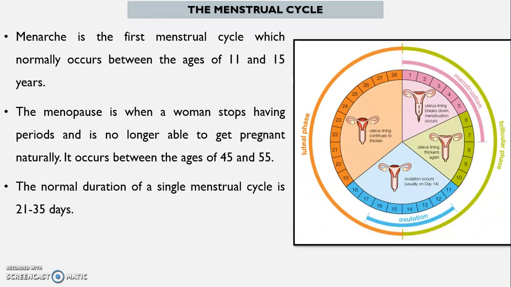Menarche is the first menstrual cycle, which normally occurs between the ages of 11 and 15 years. And the menopause is when a woman stops having periods and is no longer able to get pregnant naturally. It occurs between the ages of 45 and 55. The normal duration of a single menstrual cycle is 21 to 35 days.